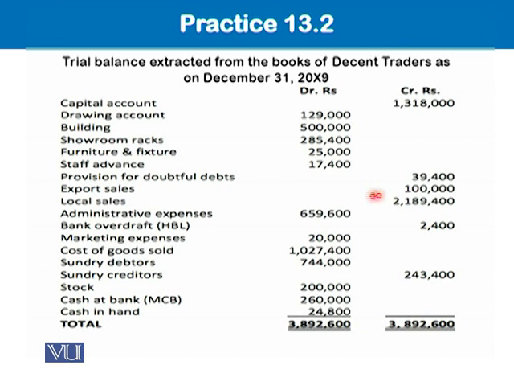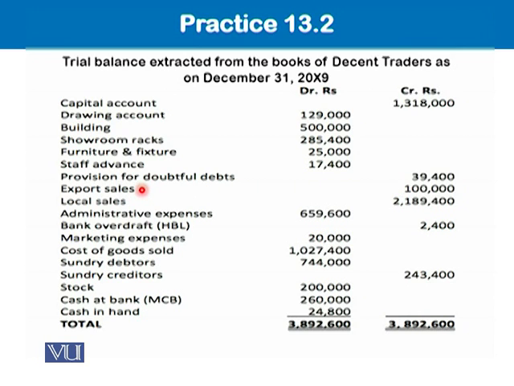Where is it appearing? Credit side. Now, should it be income, liability, or equity? It cannot be your liability since it is your sales. It is not your owner's equity. Then what is left? It is your income, export sales.